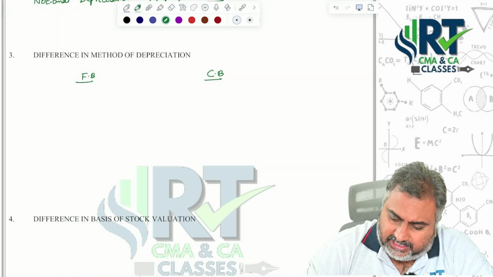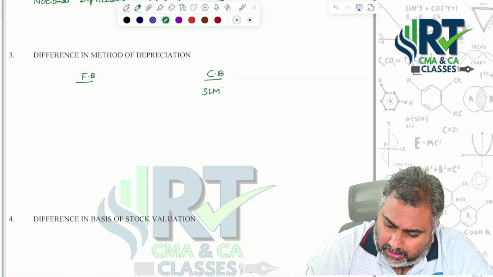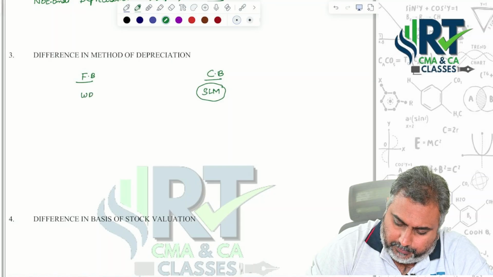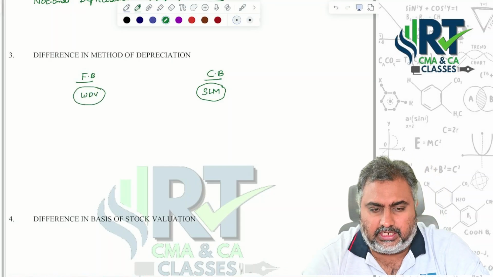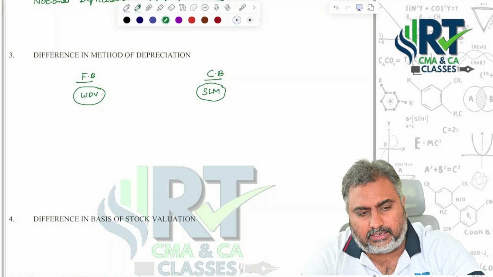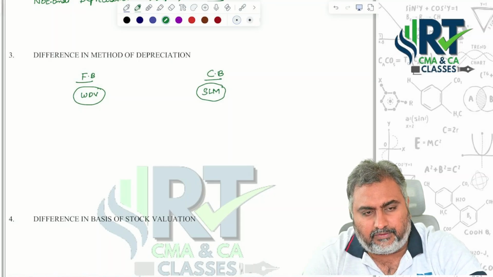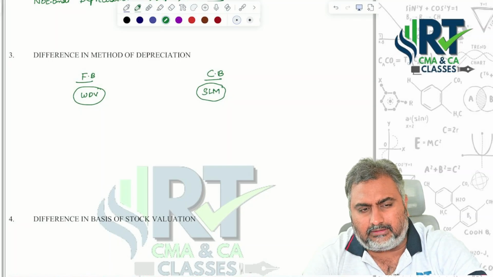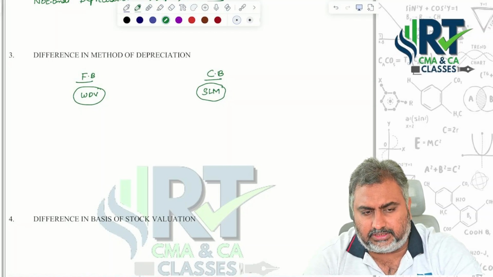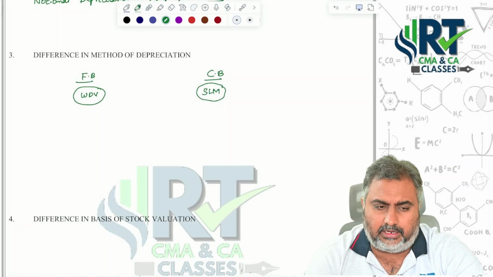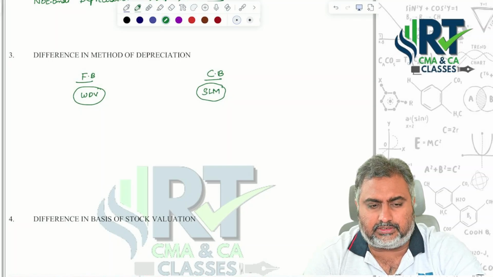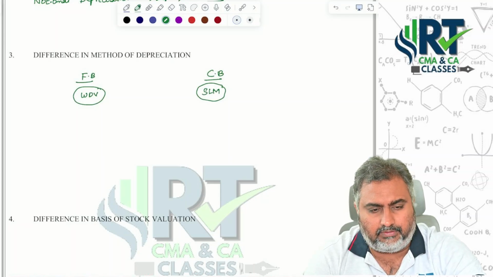So let us take an example. Here we will implement the straight line method under costing books. When it comes to financial books, the best method to charge depreciation is the WDV or diminishing balance method. That's the reason you are getting two differences related to depreciation. When you apply two different depreciation methods, automatically you will get differences in the depreciation amount.